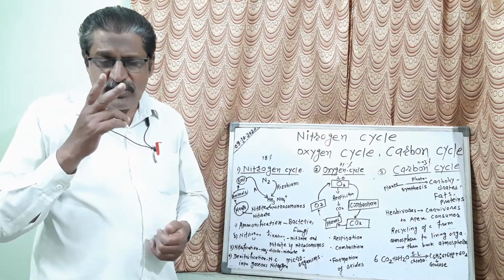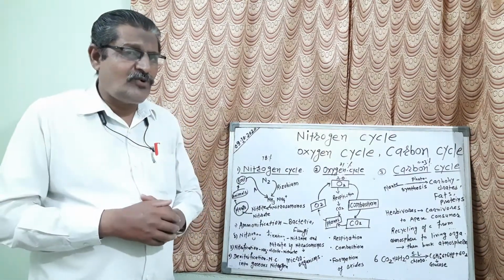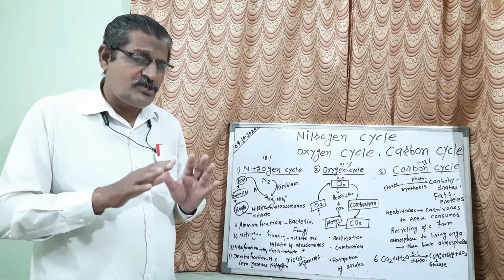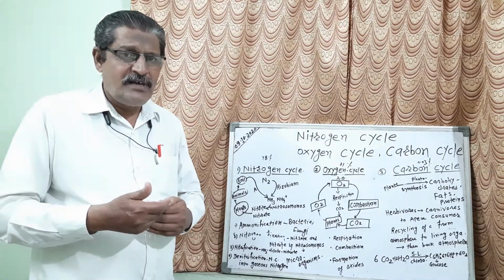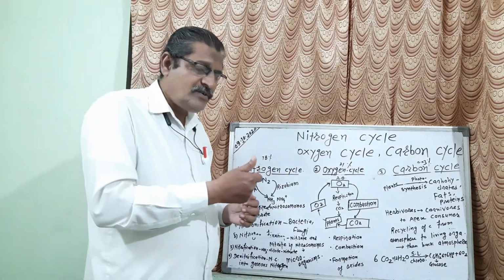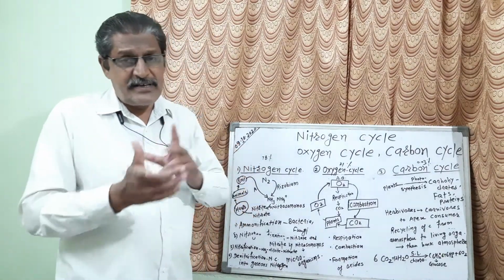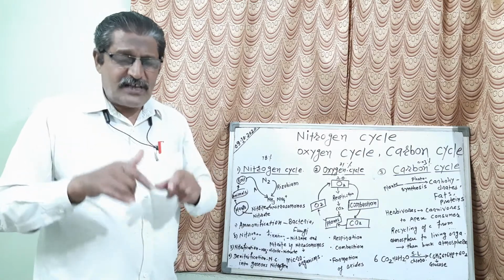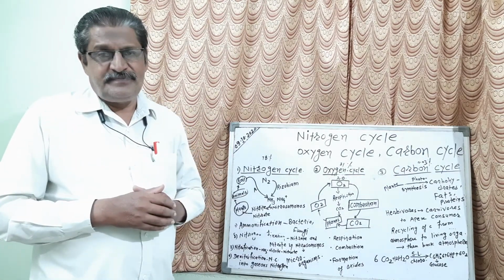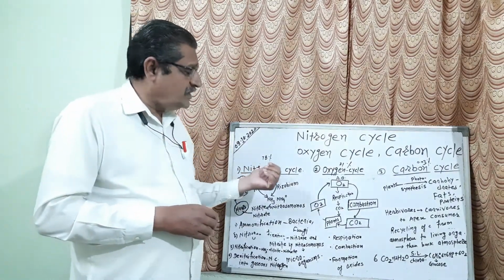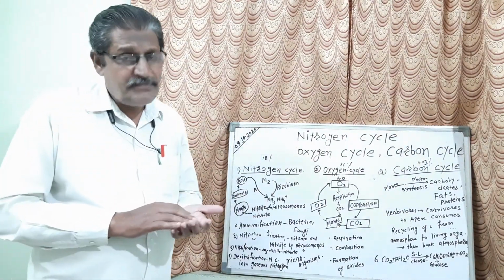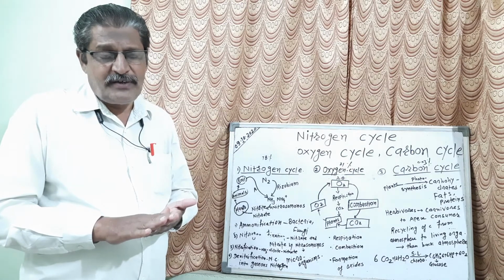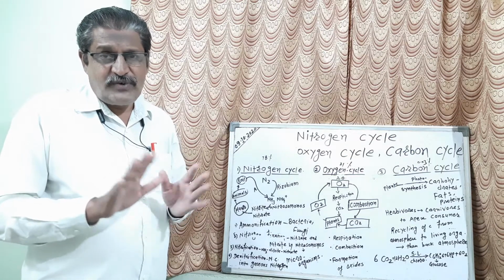Now here we have given only two examples of microorganisms. There are many microorganisms in the soil, and they act on different chemicals and different components, and these contents are transferred to the plants. So nitrogen fixation is very necessary for the plant's growth. If there is no nitrogen fixation, what will happen? The plants will not grow.